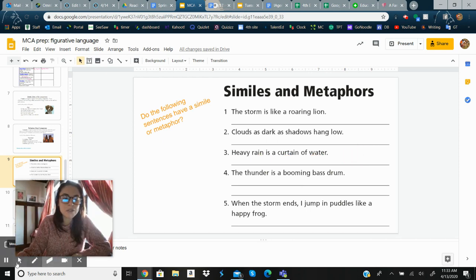Let's do the next two, but I want you to try to do these by yourselves. So pause the video and then I'll give you the answer. All right, go ahead. Okay, so the thunder is a booming bass drum would be a metaphor. All right, and when the storm ends, I jump in puddles like a happy frog, and that would be a simile. It uses like here to compare two things, and the metaphor connects them with is.